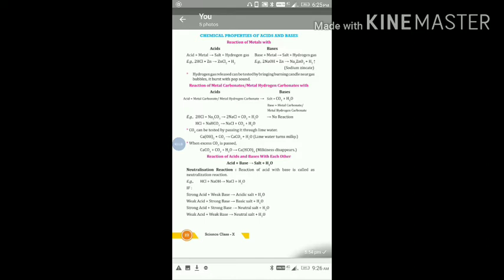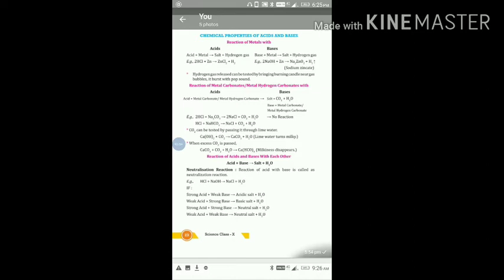Take example, when hydrochloric acid reacts with sodium carbonate, which is a metal carbonate, then we get sodium chloride, which is a salt, carbon dioxide and water.